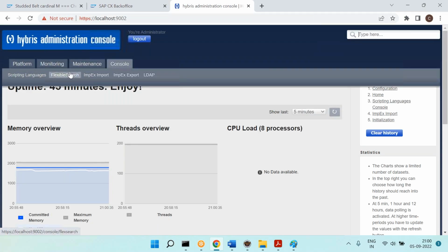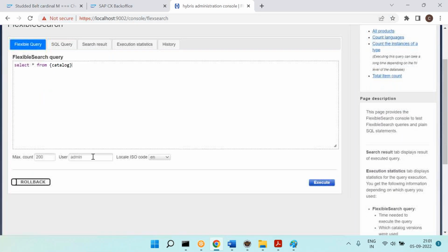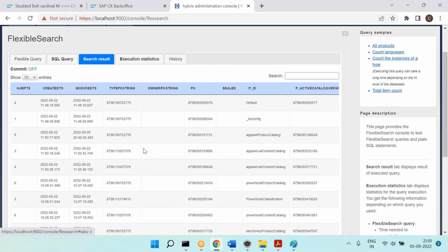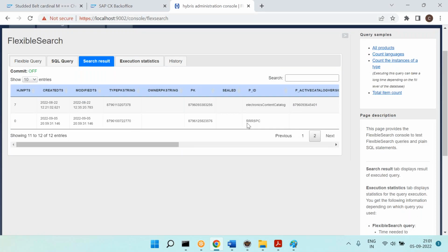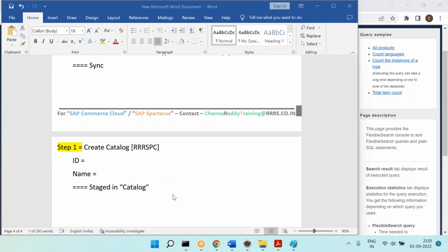Okay, so you can go here, flexible search queries. You can say select star from catalog, execute it. Okay, now you got the results. Now observe the last one. You can see this is the one which we created. Therefore, whatever catalogs we created are stored in the catalog table. That's it. Good.